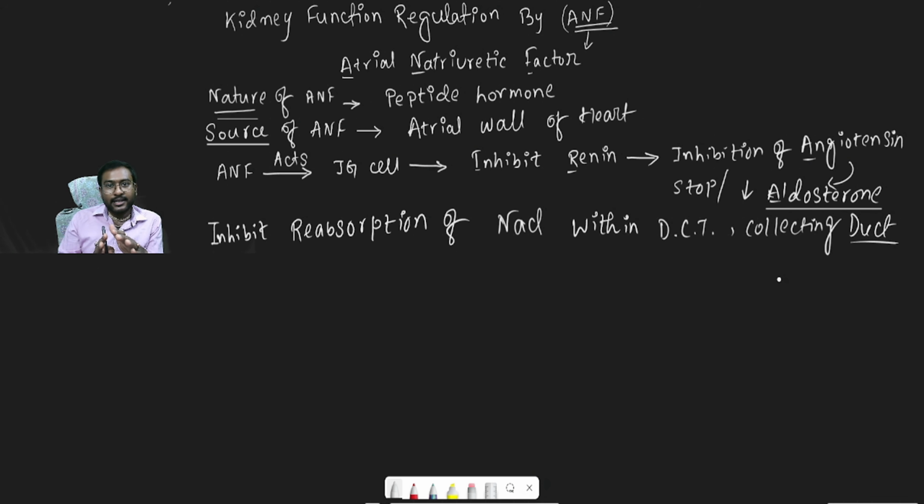If renin is not present, then angiotensin and aldosterone also decrease. If the renin, angiotensin, aldosterone system is stopped, then reabsorption of NaCl within the DCT and collecting duct also stops. In this way, ANF plays a crucial role in regulating kidney function.